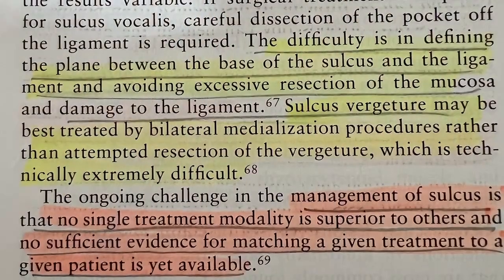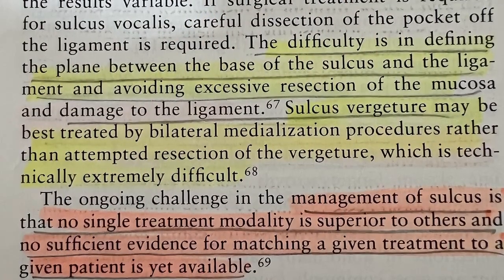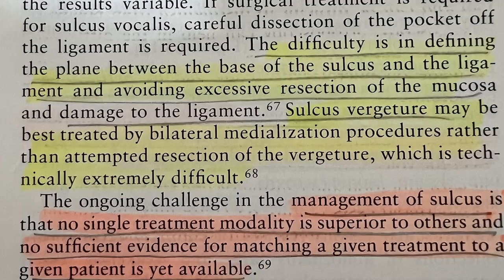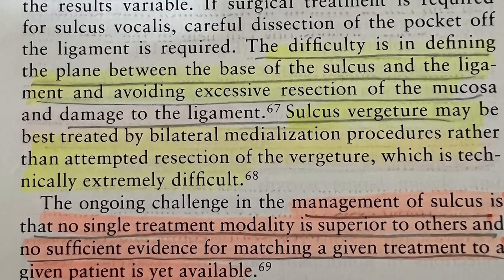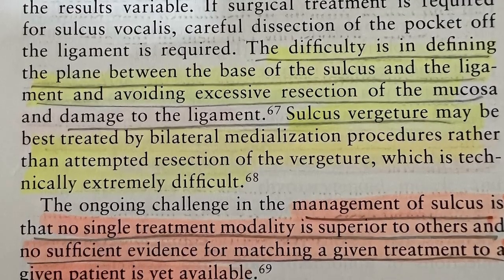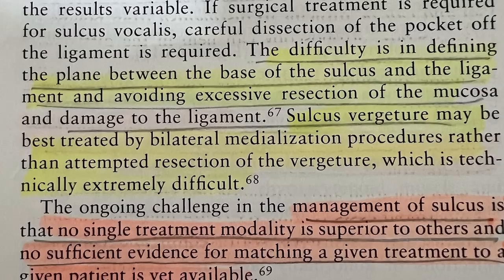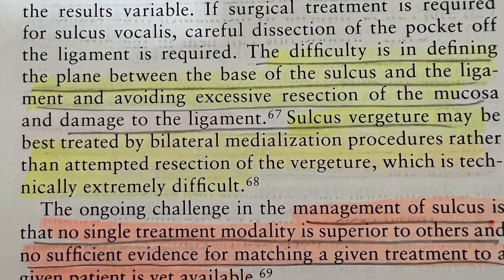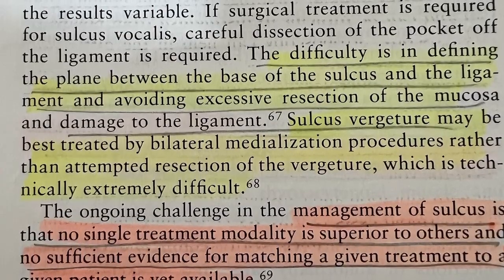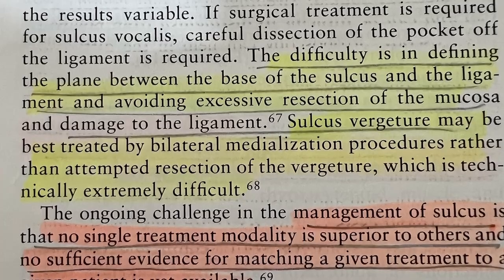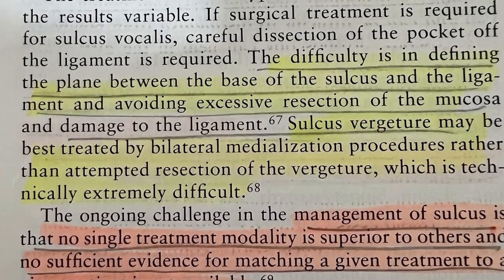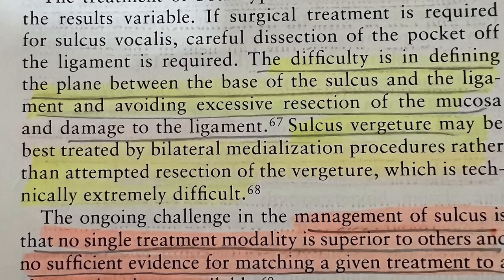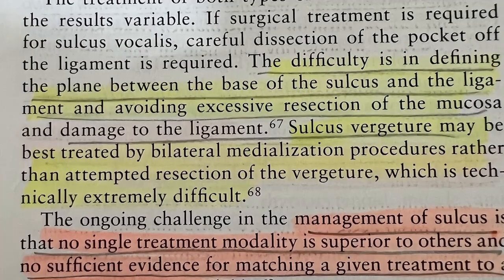The treatment of sulcus vocalis is difficult and results are variable. If surgical treatment is required for sulcus vocalis, careful dissection of the pocket from the ligament is required. The difficulty is defining the plane between the base of the sulcus and the ligament and avoiding excessive resection of the mucosa and damage to the ligament.